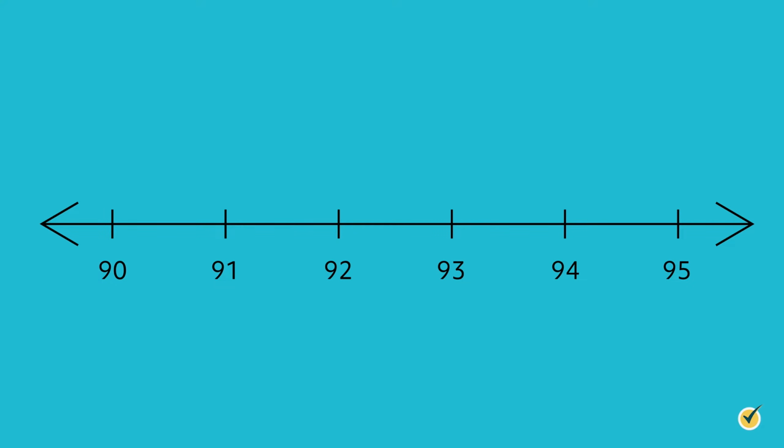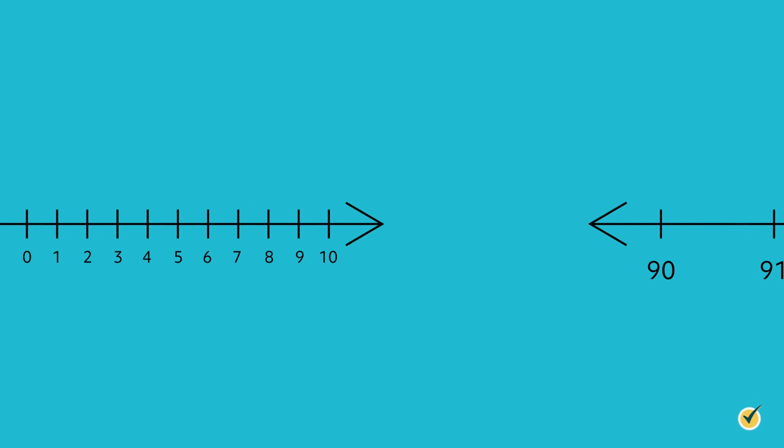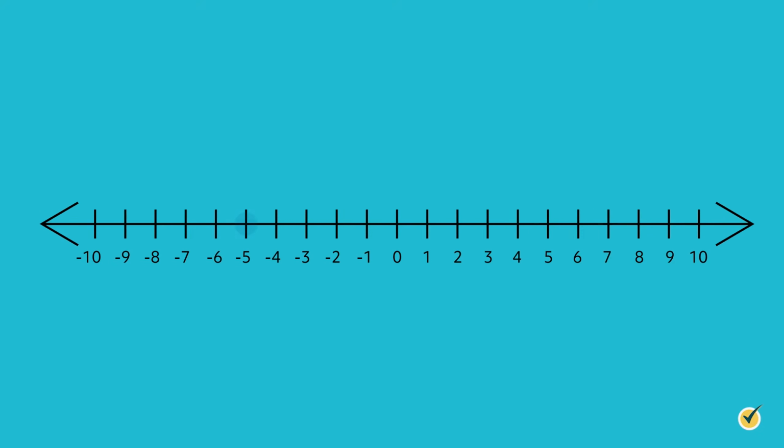Number lines can be used to represent a specific number. In the example we just mentioned, we can use the number line to represent a test grade of 94 by putting a dot above the number like this. Plotting a negative number would happen the same way. Simply put a dot over the number you are wanting to represent. The number line here shows the number -5.